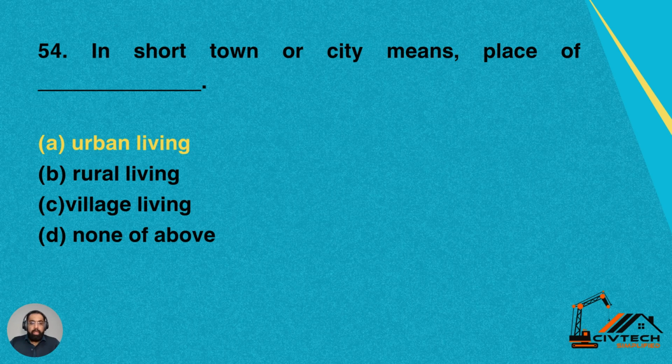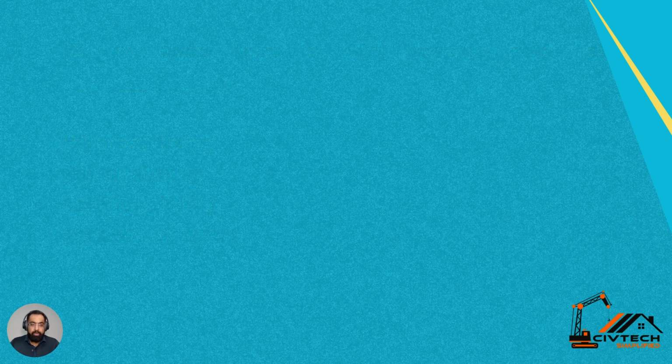Question 54. In short, town or city means place of dash. A urban living, B rural living, C village living, D none of the above. In short, town or city means place of urban living. So it's a place of urban living.